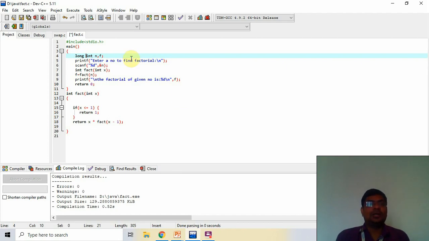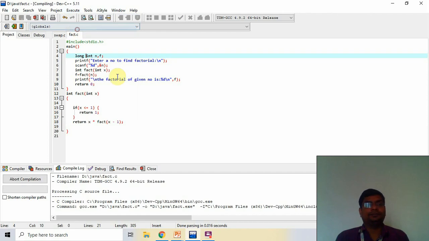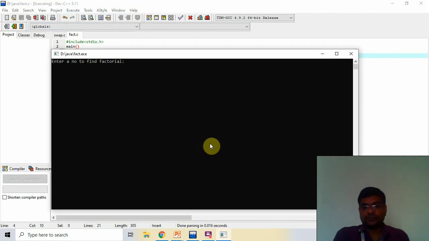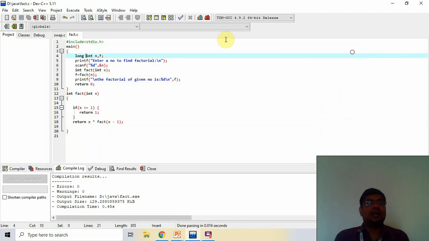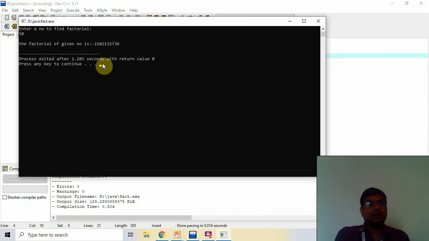So now I check it again. I give 50. It gives 0 because long int also cannot store the factorial of 50. So I execute again. I give 20. Then it is stored. So when it goes out of range, it does not print the value. So remember this, when you use these variables, you use long int.